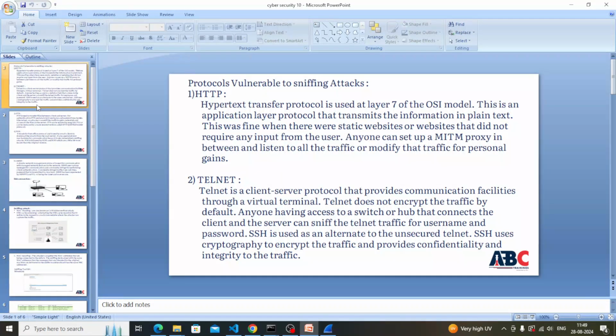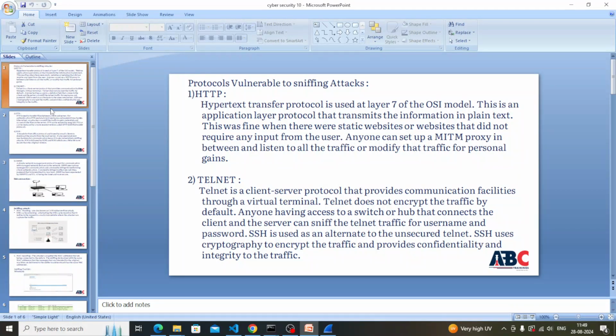When we use the HTTP format, the data will be transferred in clear text format. There will be no security maintained in that format. To overcome this problem, we have to use HTTPS, that is hypertext transfer protocol secure. Nowadays many organizations replace HTTP by HTTPS. In that way we can secure our website, so there will be no data leakage from our website, that means no login ID and credentials or anything else.